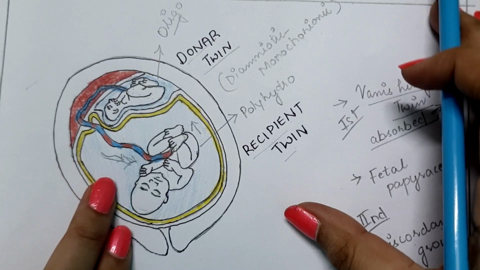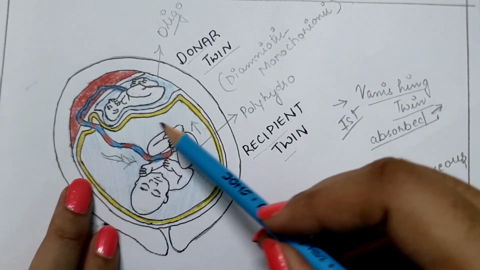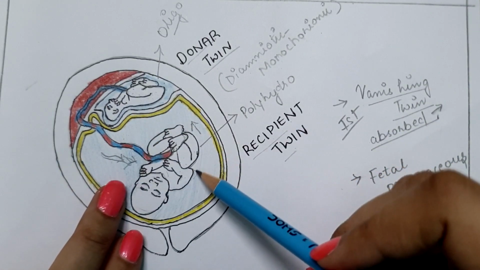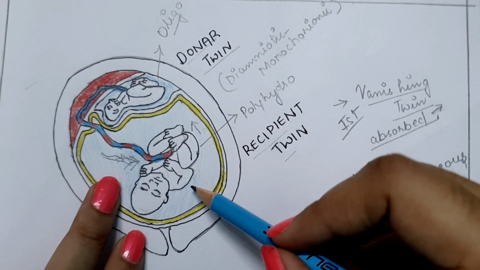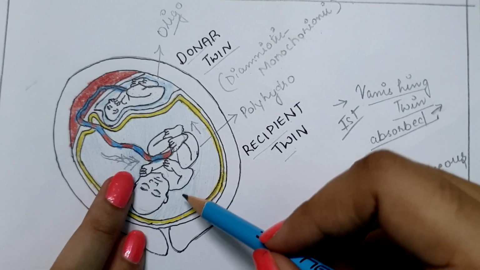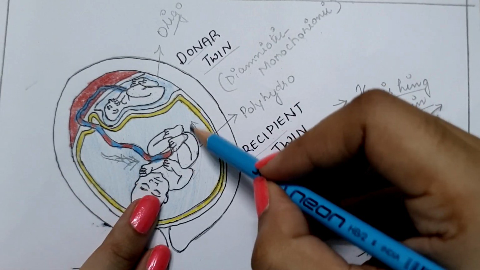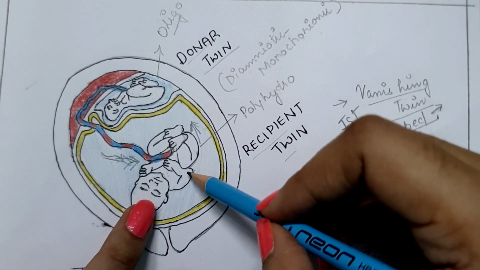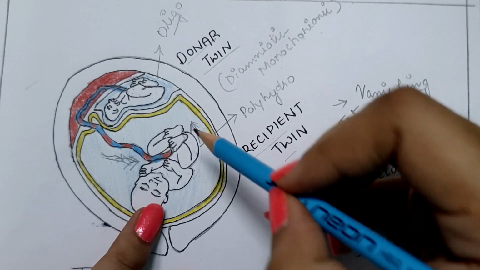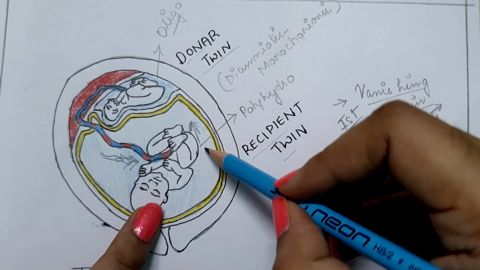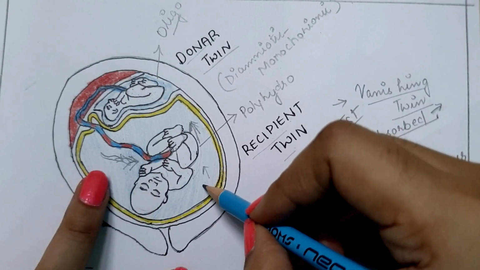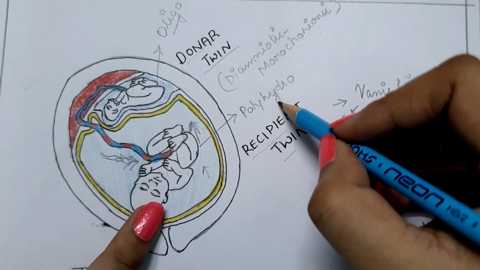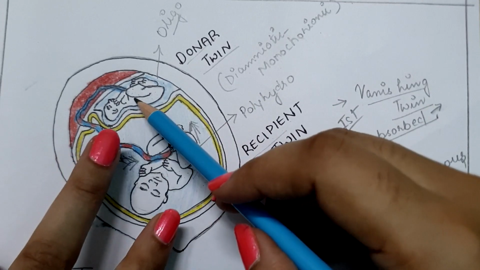In the recipient twin there is more amniotic fluid because of the more absorption of nutrients and oxygen. The urine output is also increased in the recipient twin. Increased urine output of this twin will lead to increased amniotic fluid, which is known as polyhydramnios.